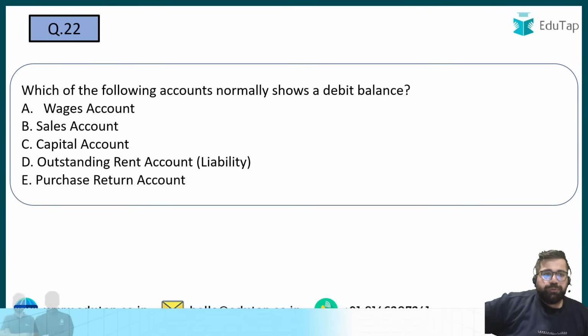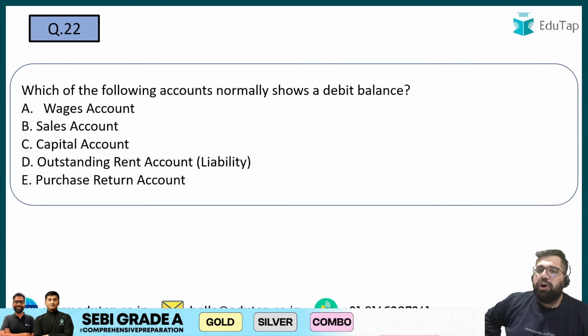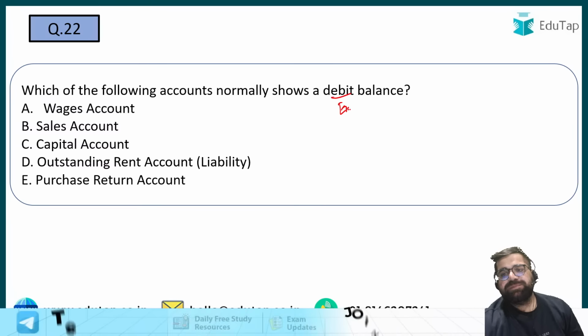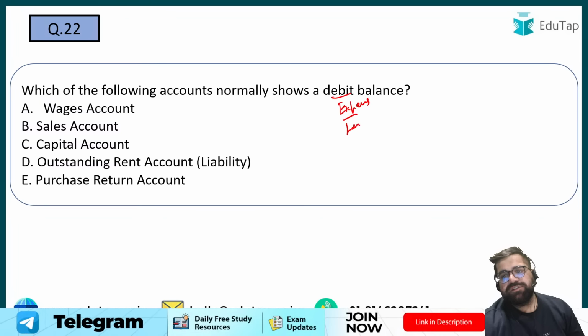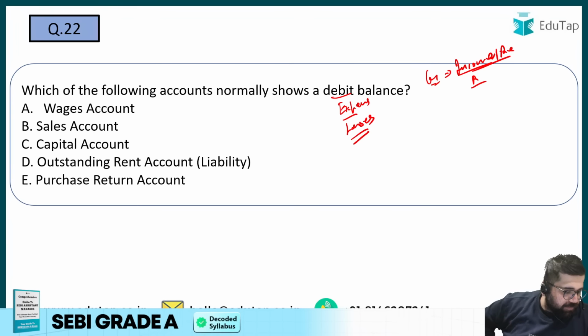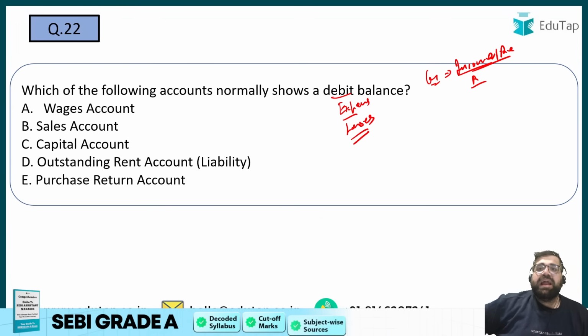Question number 22. Which of the following accounts normally shows a debit balance? Debit balance will be shown by all the expenses, all the losses which you are having in your books. Credit balance will be shown by all the incomes, all the revenues, all the profits. So try to answer question number 22. And this is as per the trial balance.